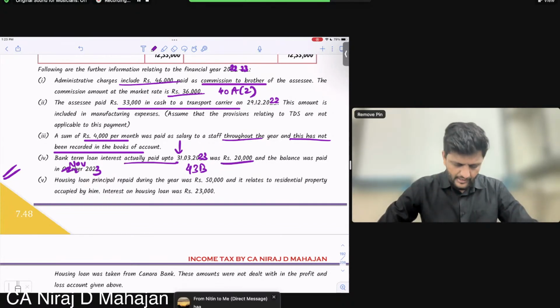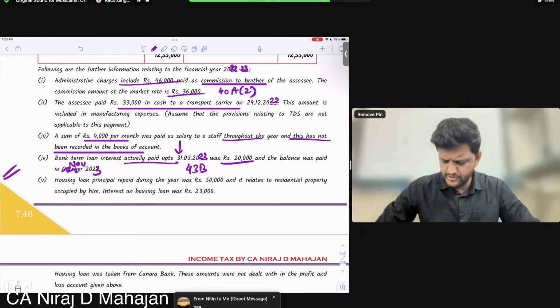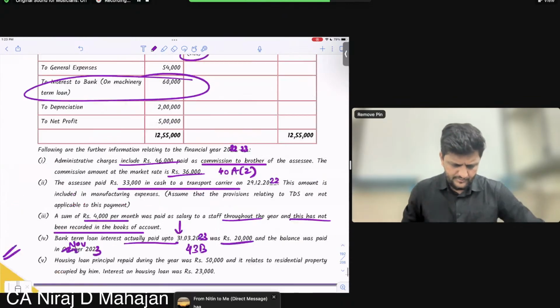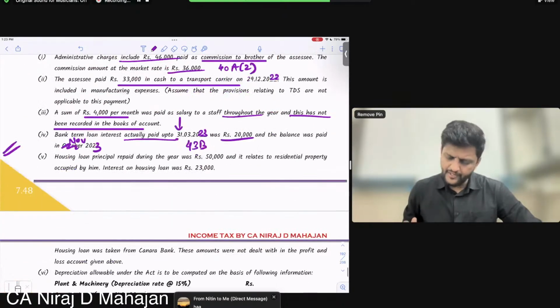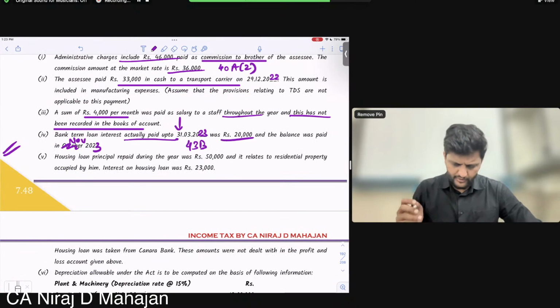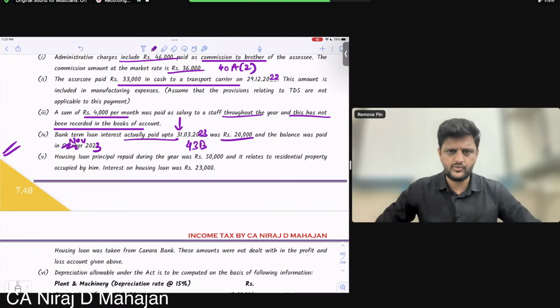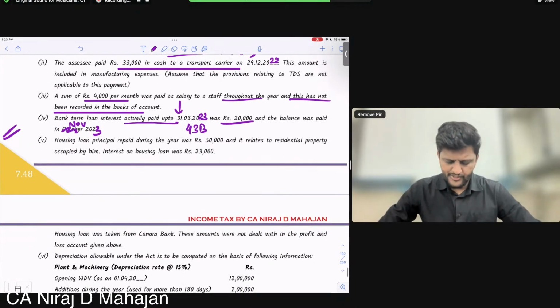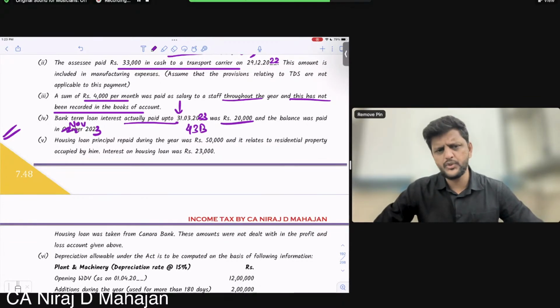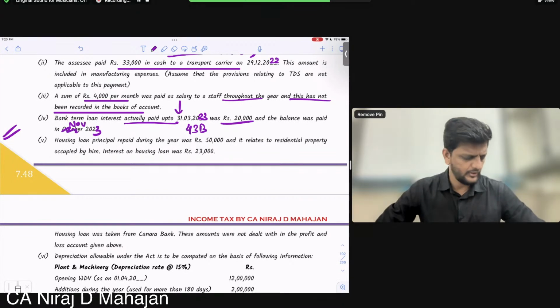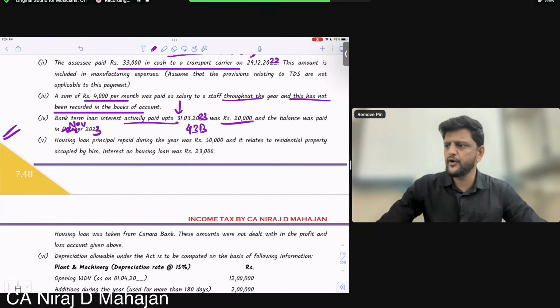Good. Housing loan principal repaid during the year was rupees 50,000, and it relates to a residential property occupied by him. Interest on housing loan was 23,000. The housing loan was taken from Canara Bank. These amounts were not dealt with in the P&L account. Okay, what adjustment will you do? These amounts are not recorded in PGBP.